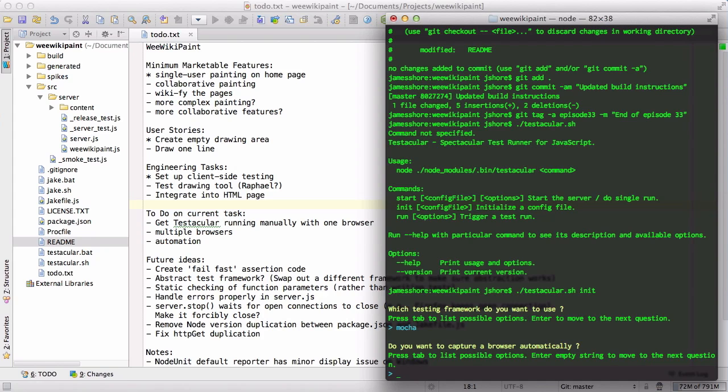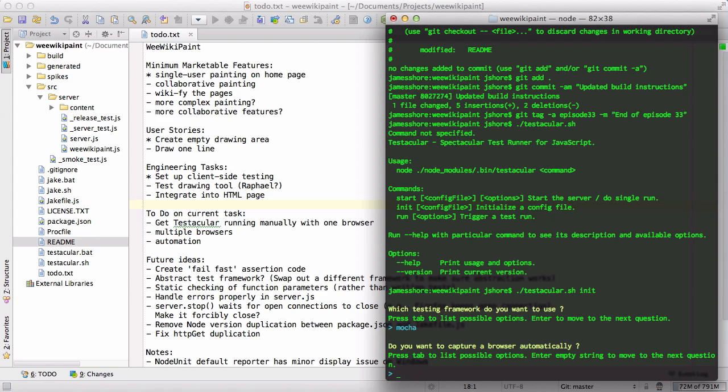Now you can set up Testacular so that it will automatically run a browser for you when it starts. And in theory, that's a good idea. But I've played with Testacular a little bit, and actually, occasionally Testacular does crash. And when it crashes, your browsers are sort of left hanging, and then when you run it again, it tries to rerun another browser when you've already got it open, and it gets messy.